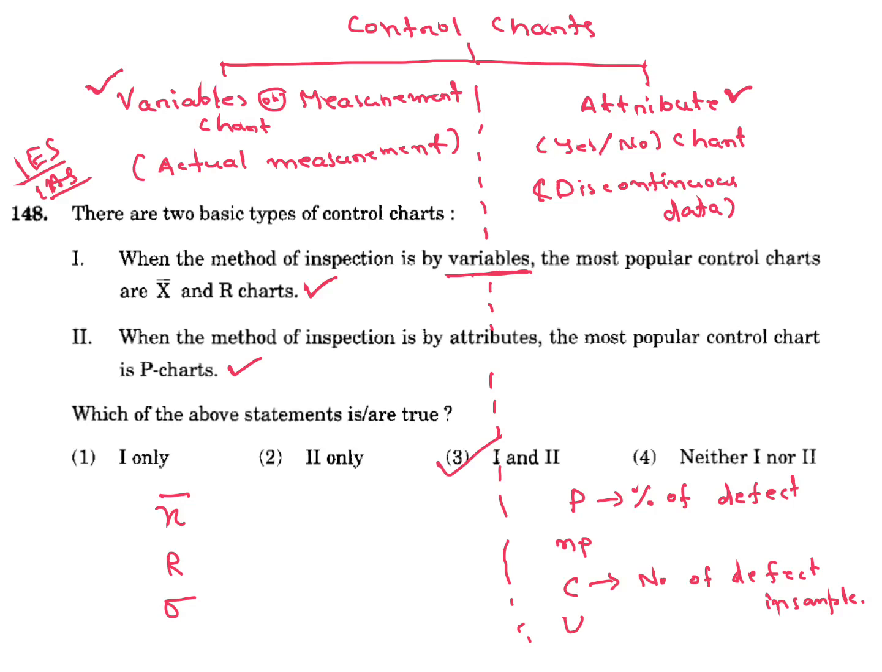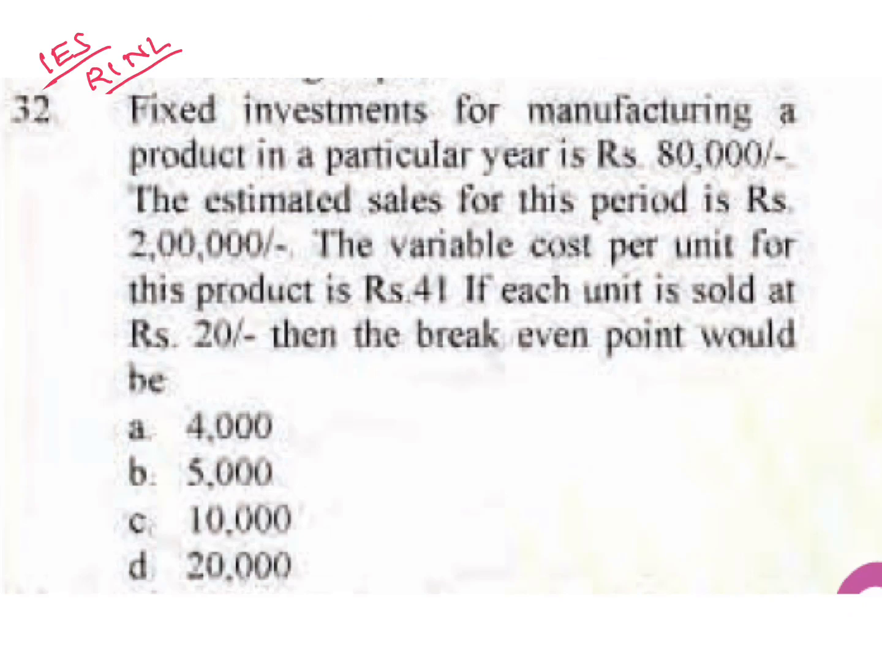Fixed investments for manufacturing a product in a particular year is Rs 80,000. The estimated sales for this period is 2 lakhs. The variable cost per unit for this product is Rs 4. This is Rs 4 only. If each unit is sold at Rs 20, then the break even point would be how much? Break even point you have to calculate, Q star. Already discussed. Fixed cost divided by unit selling price minus unit variable cost.